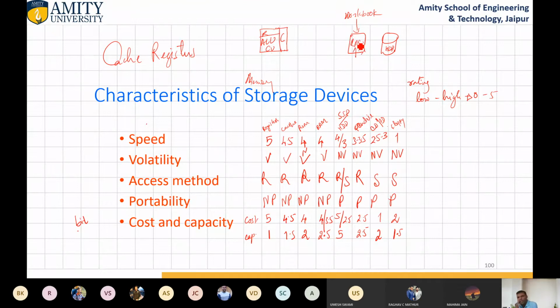Okay. Then actually, if we start the system, the system is started by ROM. ROM is the first device which tells the processor that inside this hard disk, in this portion, the operating system is loaded. So this operating system is loaded into RAM, and the system starts booting. Okay. After booting, whatever program you want to store, you can store. After that, what happened? Suppose you are playing one game.